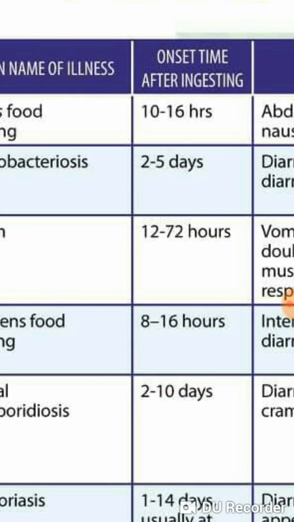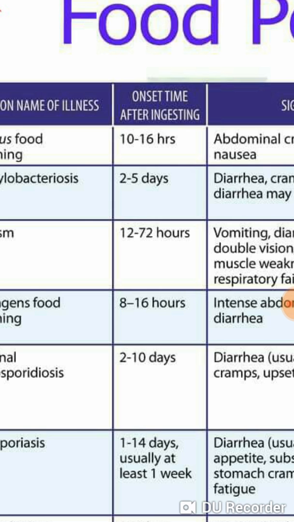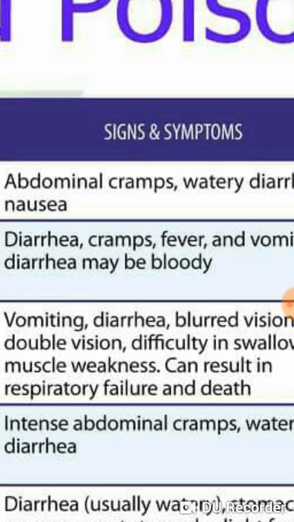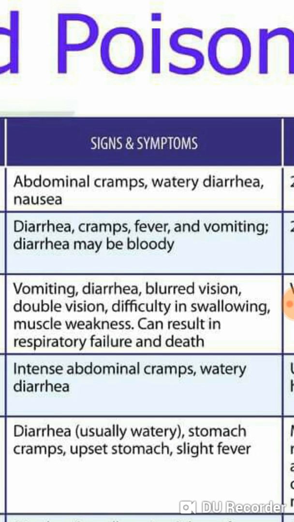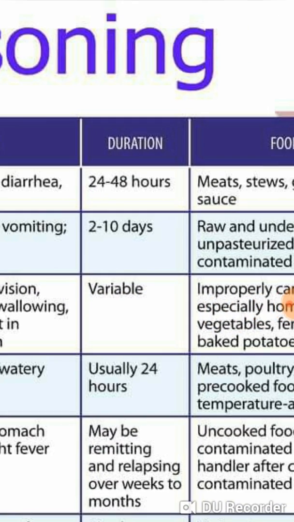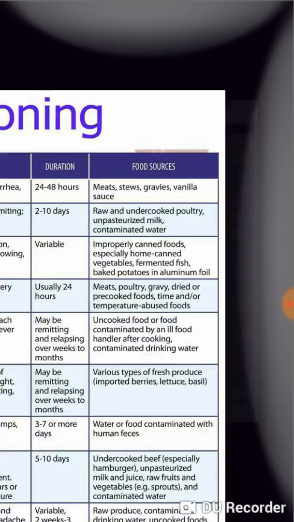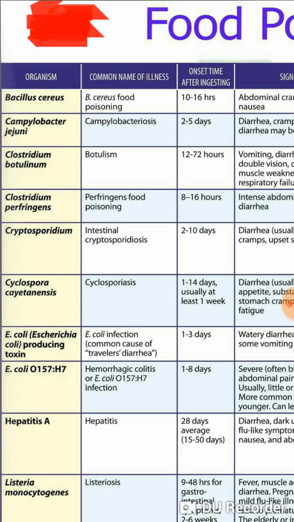The onset time after ingesting Bacillus cereus is 10 to 16 hours. The signs and symptoms are abdominal cramps, watery diarrhea, and nausea. The duration of Bacillus cereus food poisoning is 24 to 48 hours. The food sources are meats, gravies, vanilla sauce, and stews. So this first organism is Bacillus cereus.